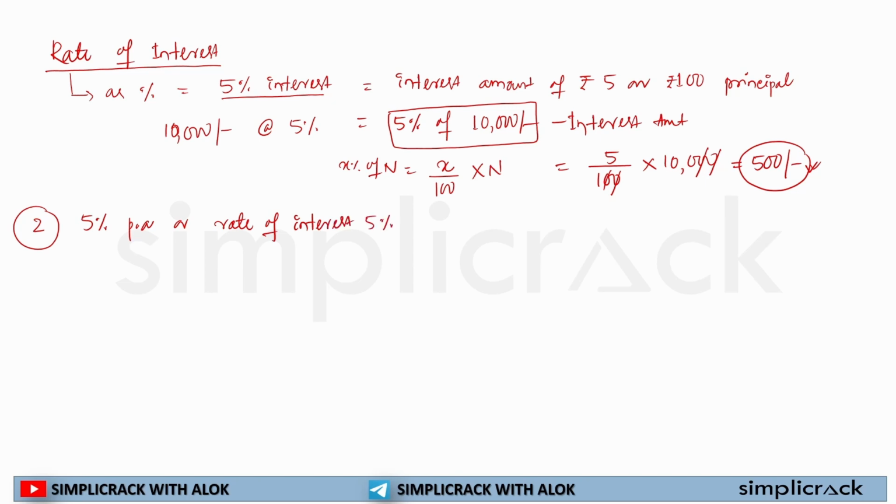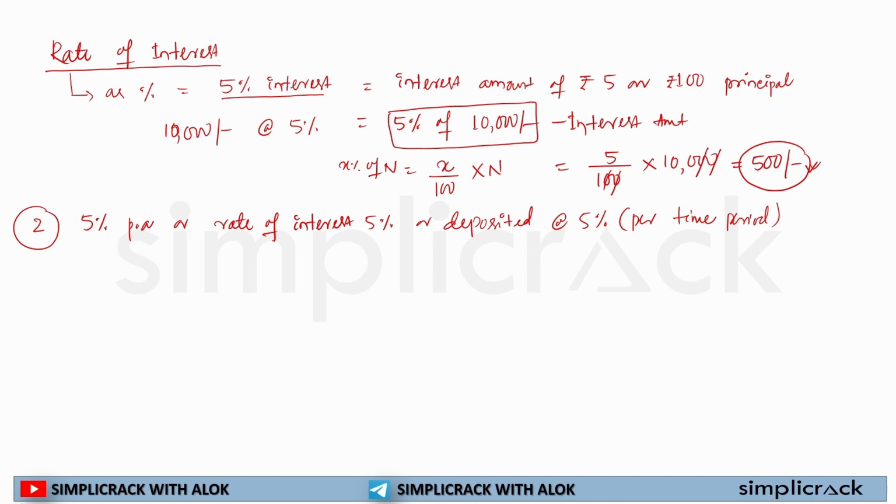See, 5% is an example. It won't always be 5%, but you need to understand the language. Or deposited at 5% per time period.